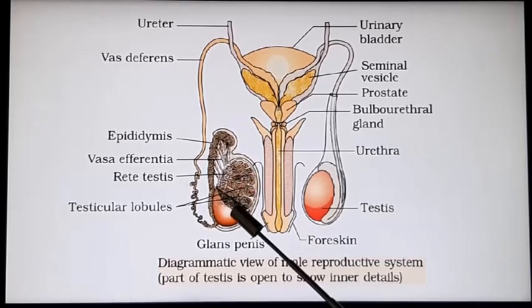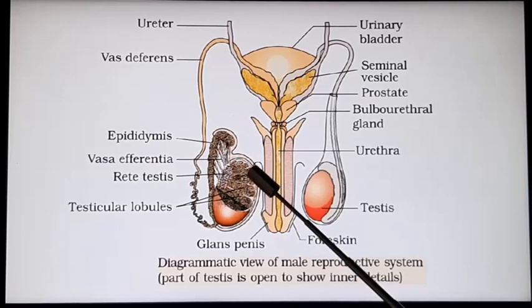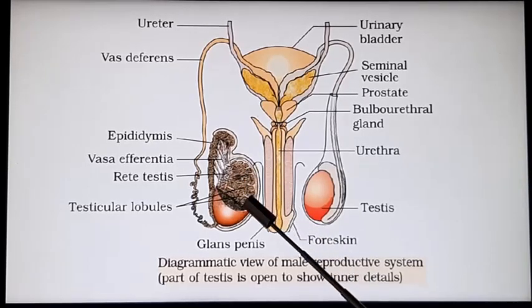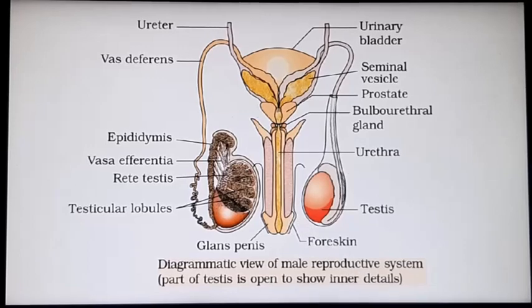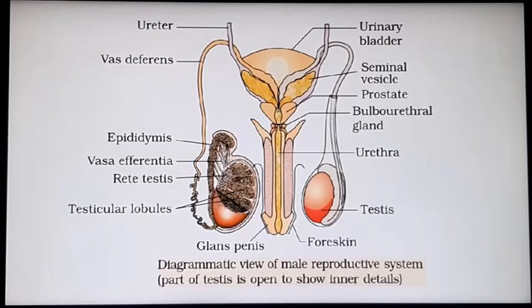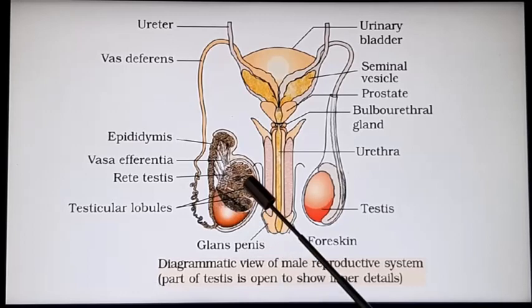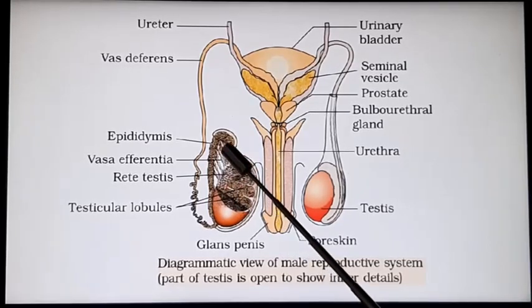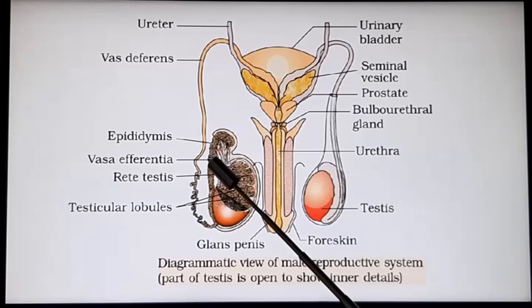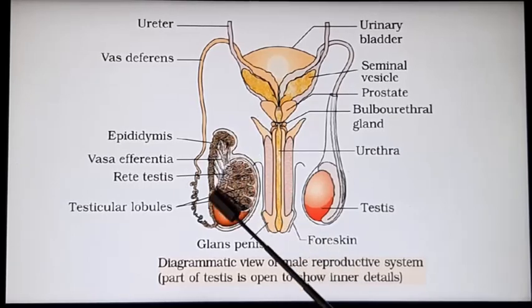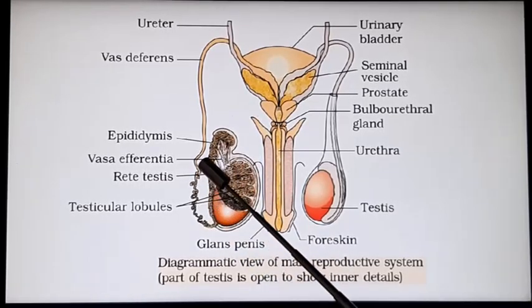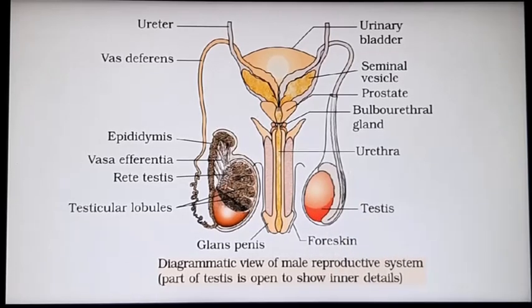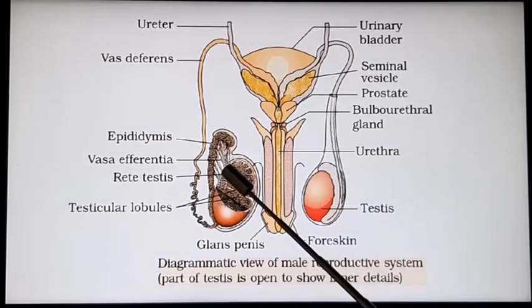This is the cut portion of the testis, which shows the testicular lobules, 1, 2, 3, 4, like that. Different lobules are seen in the testis, which are known as the testicular lobules. From there, the ducts are forming, and finally the epididymis is formed. The epididymis continues to form the vas deferens or vasa deferentia. The duct that leaves from the testis is known as vasa efferentia.